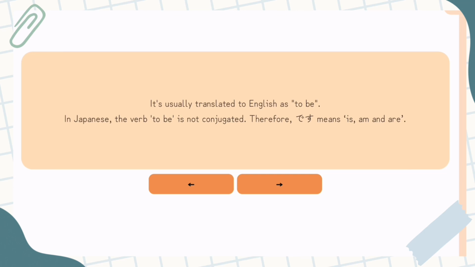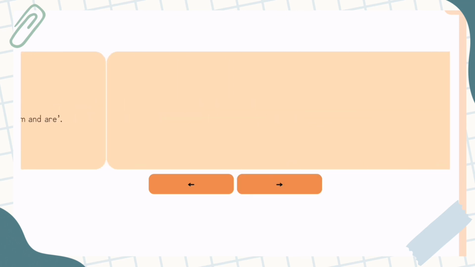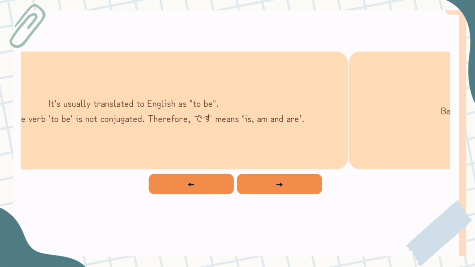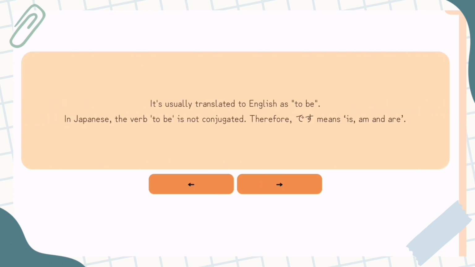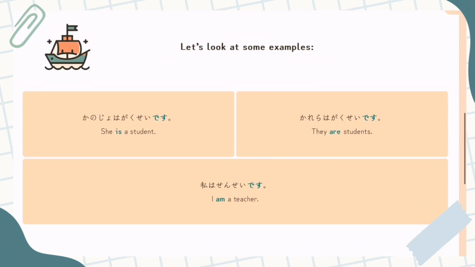In Japanese, the verb to be is not conjugated, therefore, desu means is, am, are. So whenever people were saying to me, desu is the verb to be, I was like, that still doesn't mean a lot to me. It means is, am, and are. It means all three of them. Because desu is a verb, it comes at the end of a sentence. So we're going to go into why it means all three, is, am, and are, now. So let's look at some examples.